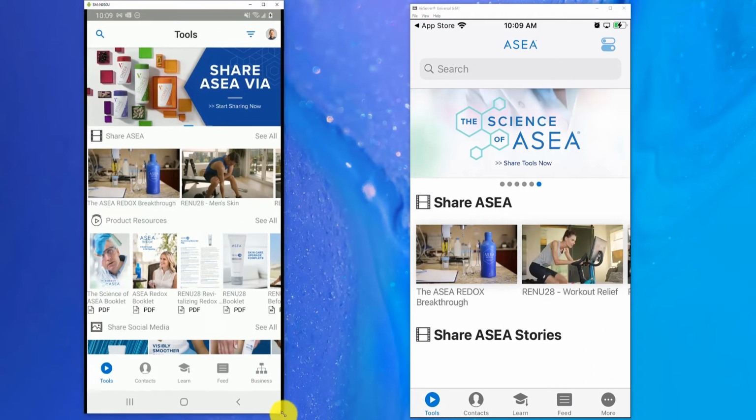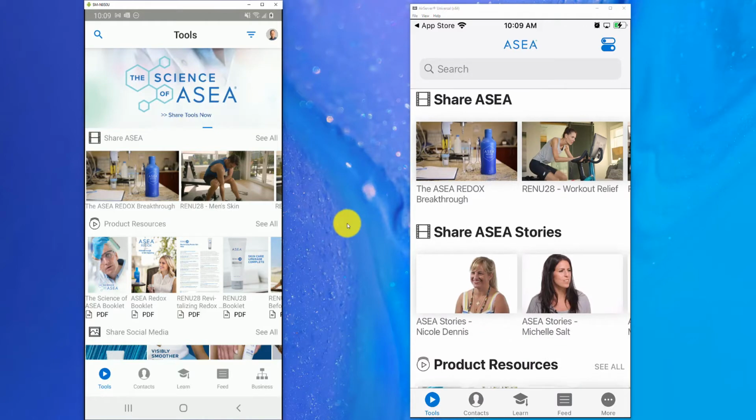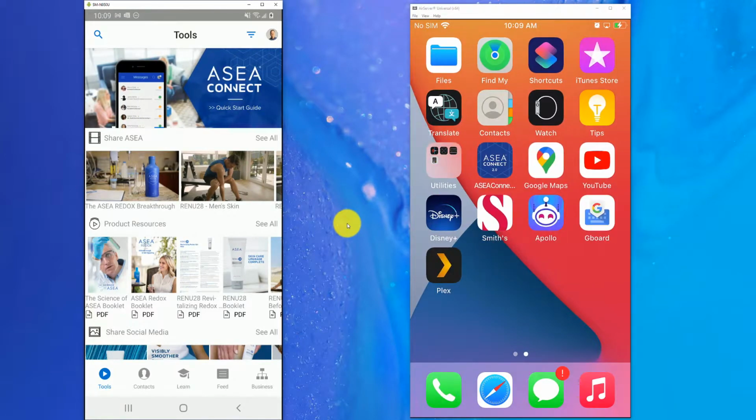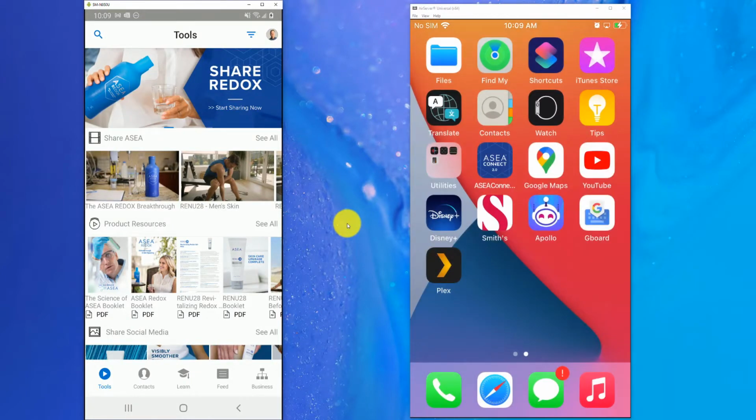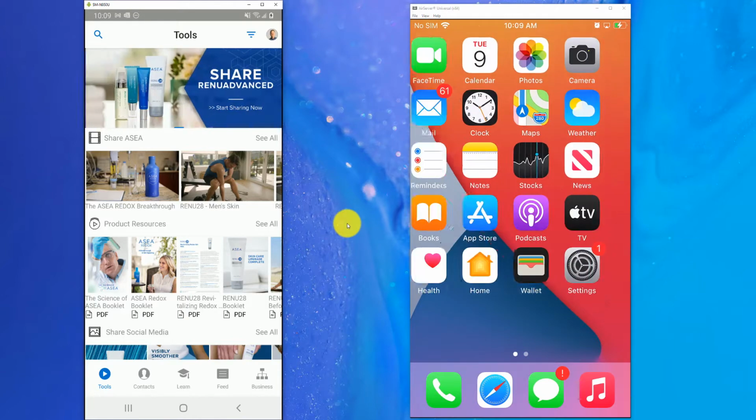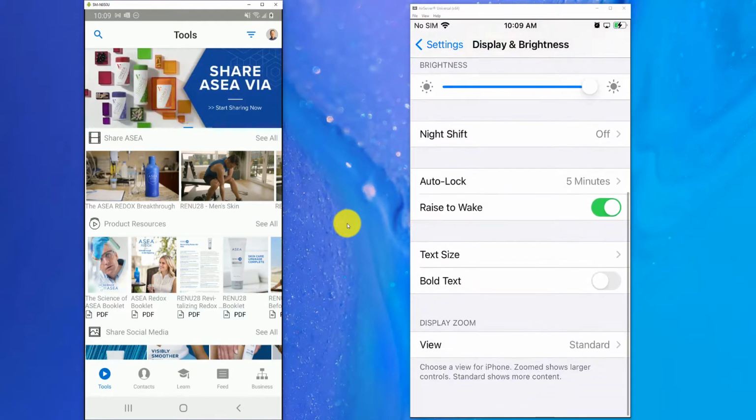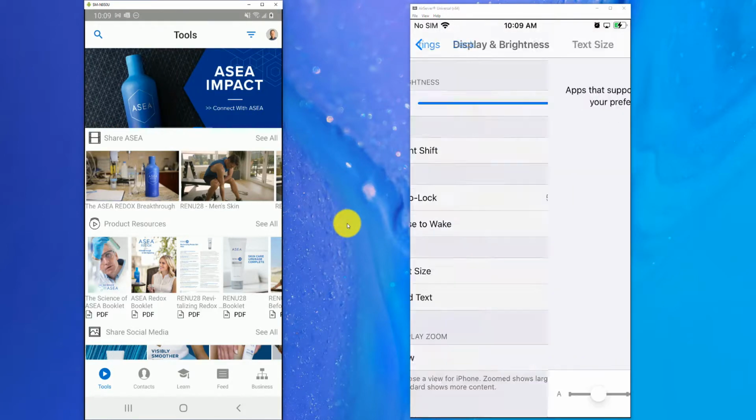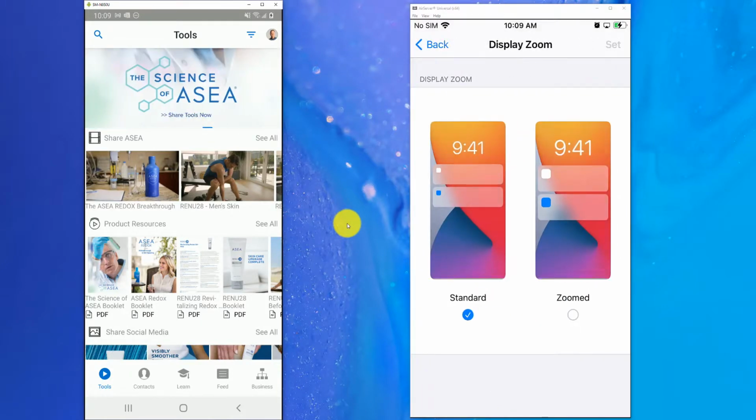All right. When the app first loads up, you're going to see a couple of things. Let me see if I can adjust one quick thing with the zoom on this iPhone to give us a little more breathing room on the app. There we go. Perfect.